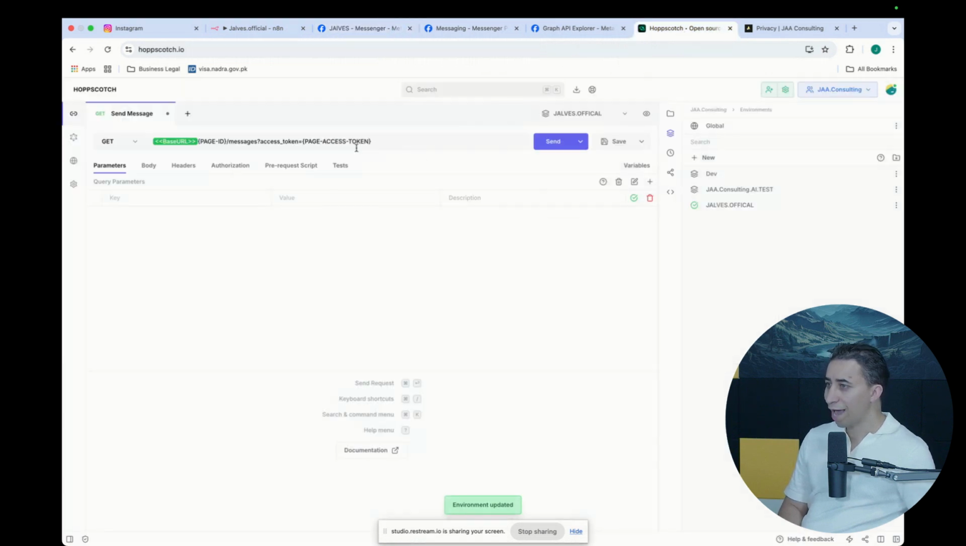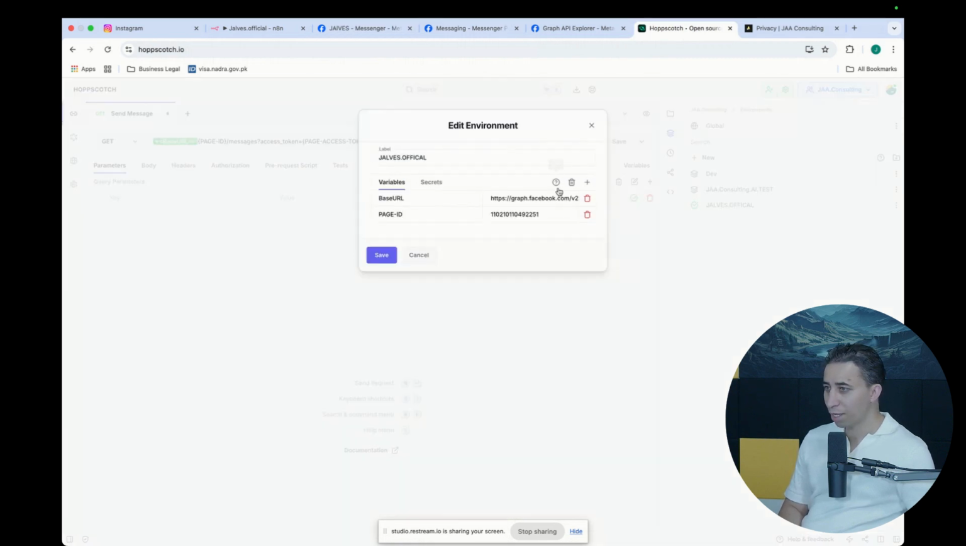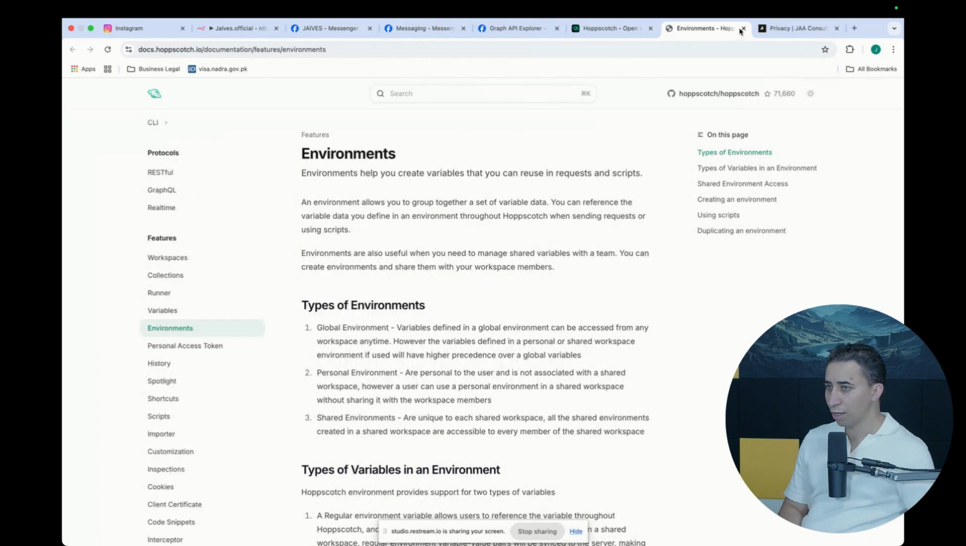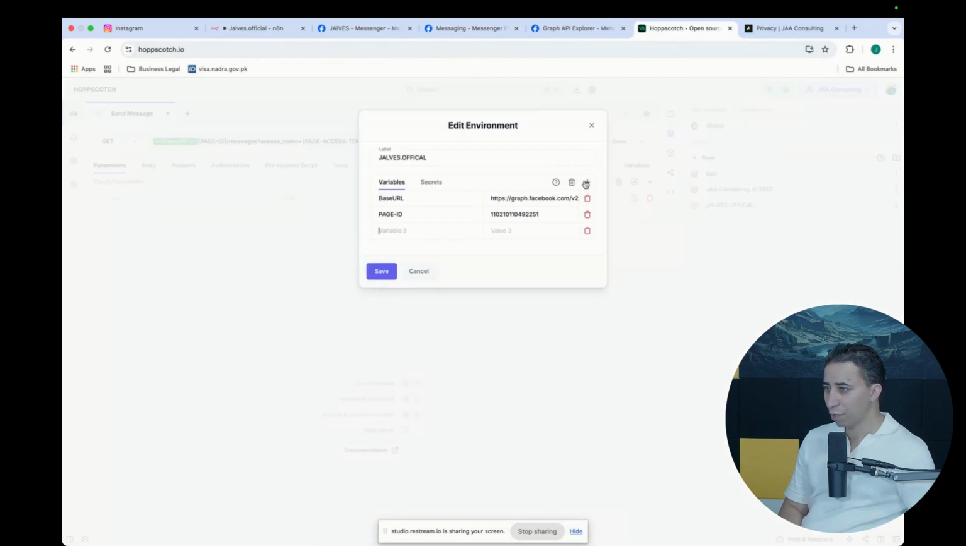Now we have a page access token. This is also very important. I'm going to do the page access token. You can make this a secret because it's a token, but it doesn't matter here, since you can just watch this token. I'm going to change it.